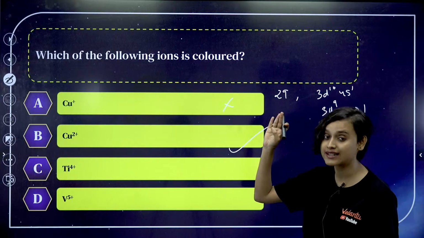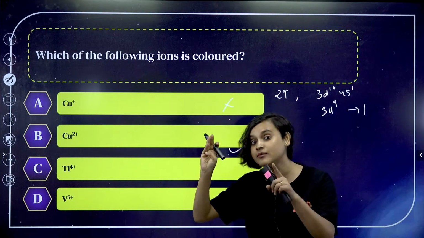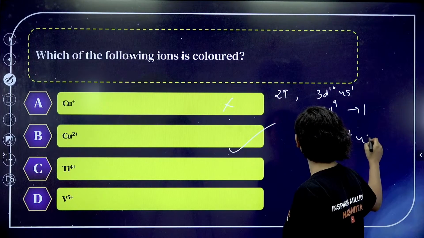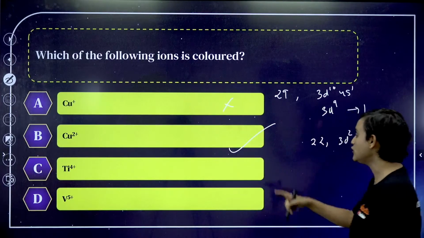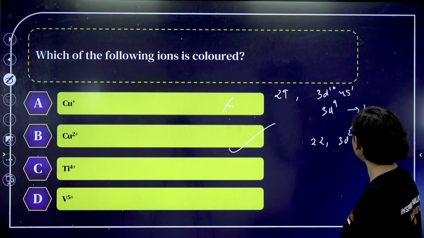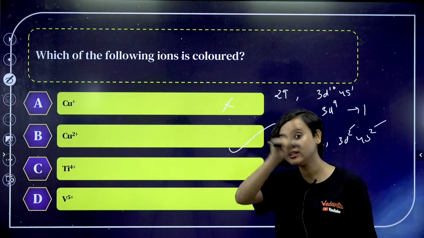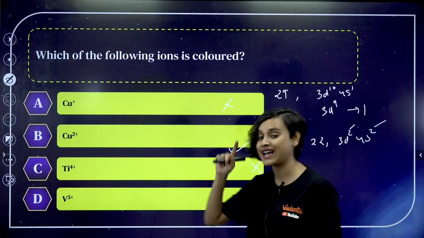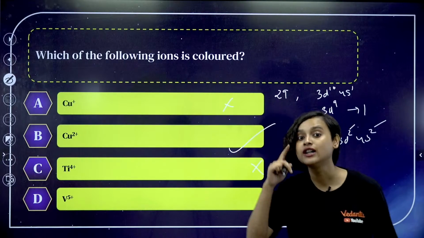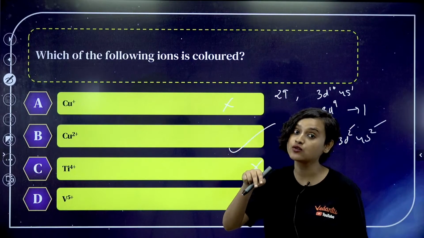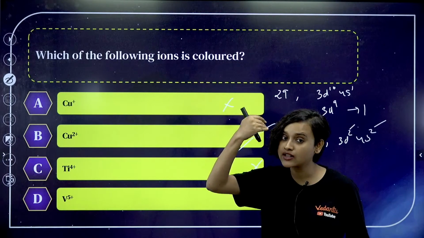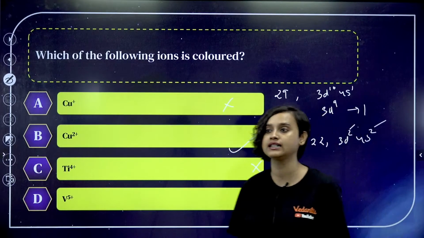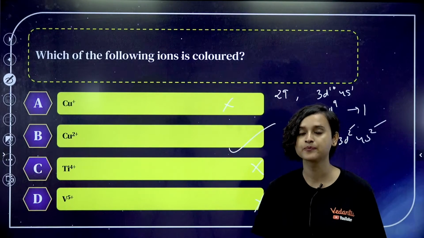Scandium, titanium. Titanium is 22, which means it is 3d2 4s2. For Ti4+, all of them will go, so in the valence shell there are no unpaired electrons. This is also not going to give you any color. Vanadium is 23, 3d3 4s2. For V5+, all the electrons are gone. There are no unpaired electrons to give you the color, so this is also wrong. Cu2+ is the correct answer. Make sense? Very good.